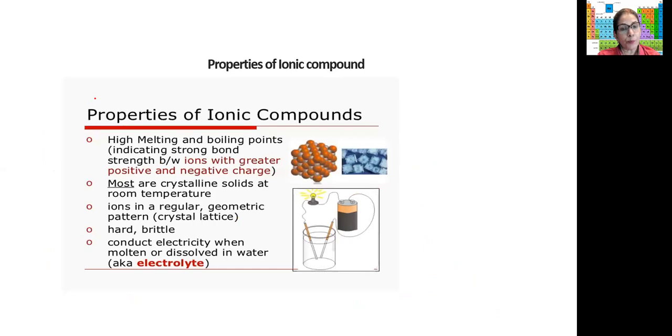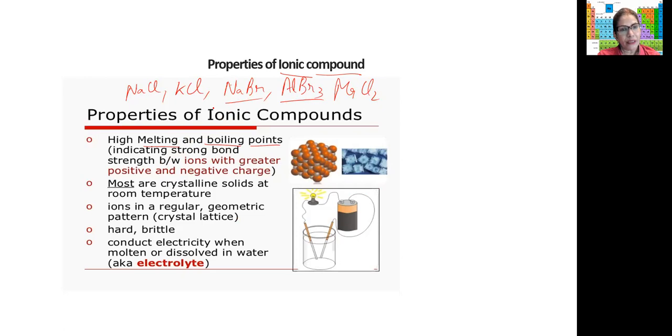Now let's see what are the properties of an ionic compound. They have very interesting properties, ionic compounds. So they have high melting and boiling points. So if you see all these compounds, sodium chloride, potassium chloride, sodium bromide, then we have seen aluminium bromide, magnesium chloride. They're all ionic compounds, they have very high melting and boiling points.